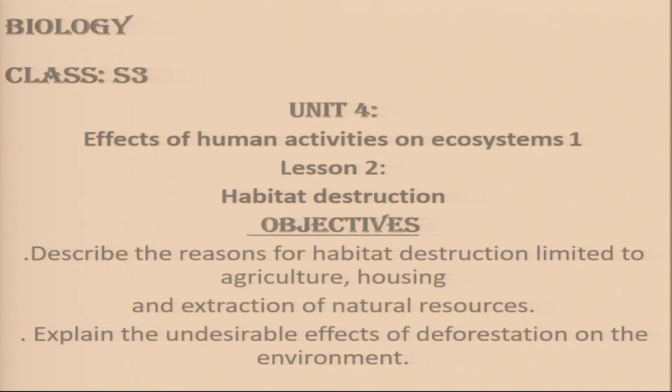Those 3 major things. We'll tell how the destruction of habitat is made as a result of agriculture, housing, and extraction of what? Of natural resources. All right?